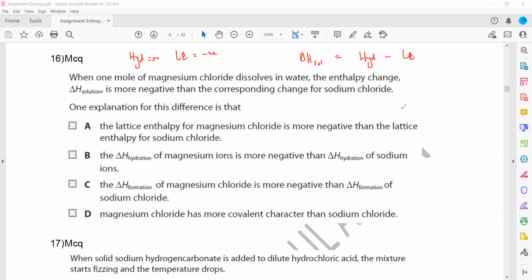So when we substitute the value for hydration energy, it will be negative, and lattice energy negative, so it will be positive, because minus minus becomes plus. So magnesium chloride has a greater negative value compared to sodium chloride. What it shows is that the hydration energy of magnesium chloride is higher. That's why the overall enthalpy of the solution is more negative. So the hydration of the magnesium ion is more than sodium. That's why it is more negative. Is it clear?